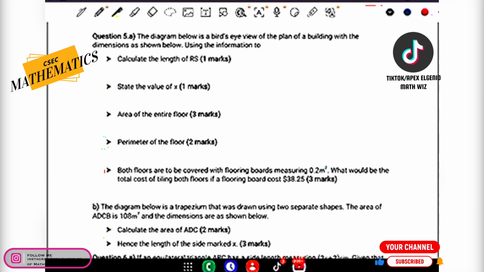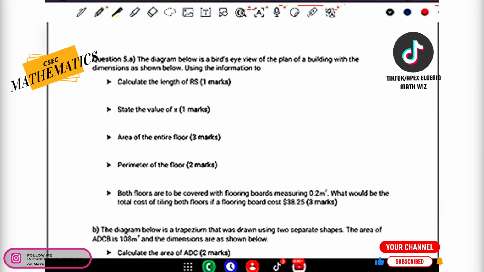$38.25? So this is a really nice question that will test various aspects of the fundamental aspect of a student's measurement ability. So let's pull up that diagram on screen here.